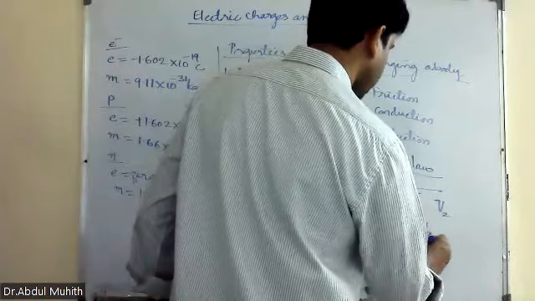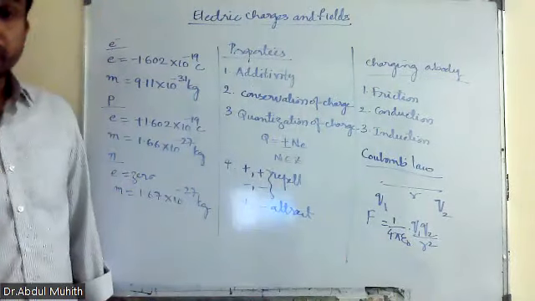So what is the value of 1 by 4 pi epsilon 0?